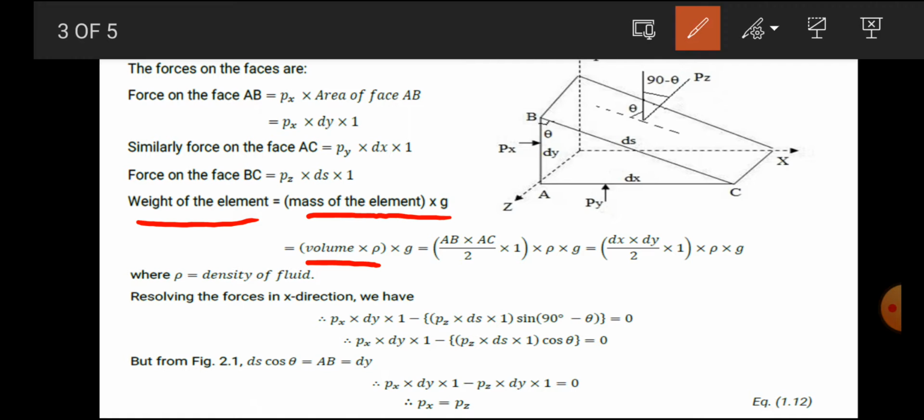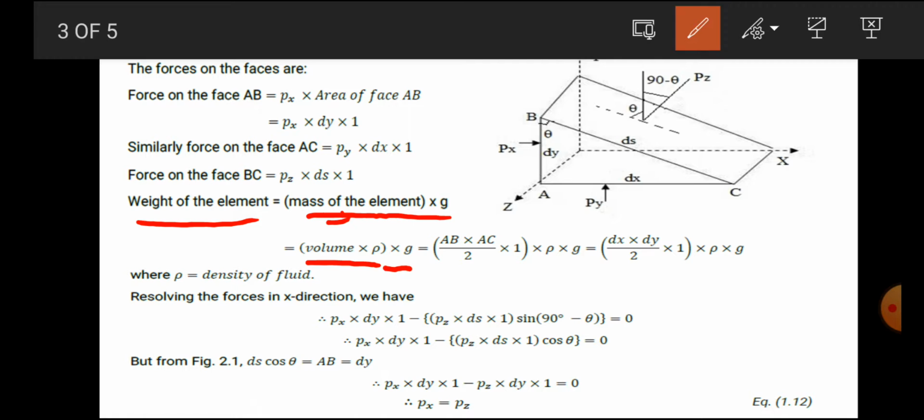So we can say that the mass of the element is equal to volume into density into g. We just put the mass as volume into density. Now what will be the volume of this arbitrary element? How will it be considered? First of all, volume is area into width. Volume means area into width.